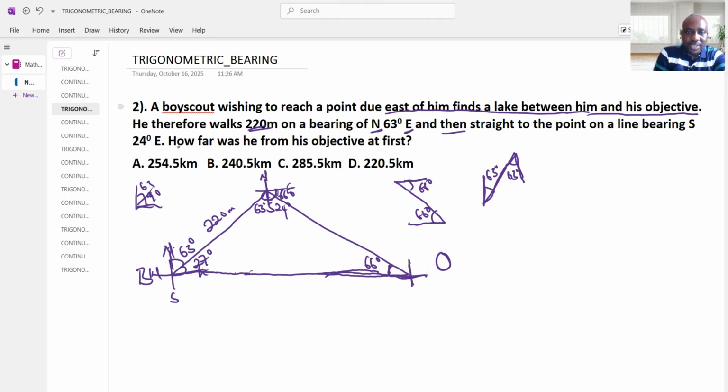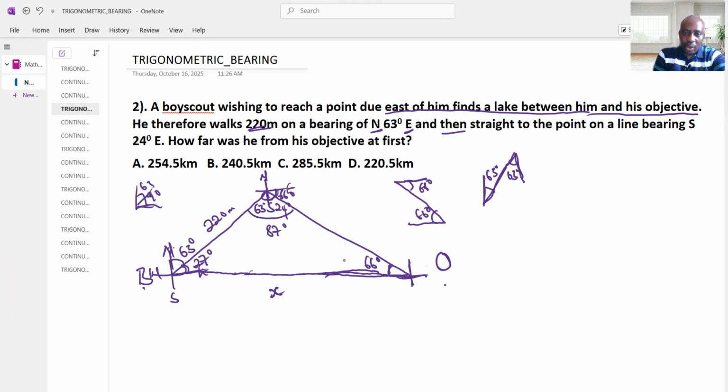What is the question asking us? The question says, how far was he from his object? This is the boy, and this is the object. How far? It means the distance between the boy and the object. Let me call this space small letter x. We have the total angle here. When you add 63 plus 24, it's going to give us 87 degrees. We have 66 here and we have 27 here.